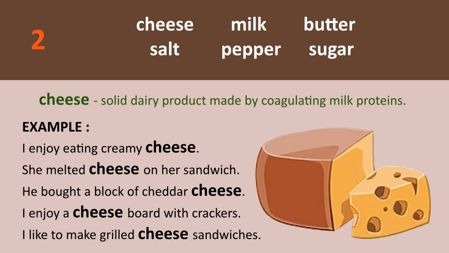He bought a block of cheddar cheese. I enjoy a cheese board with crackers. I like to make grilled cheese sandwiches.